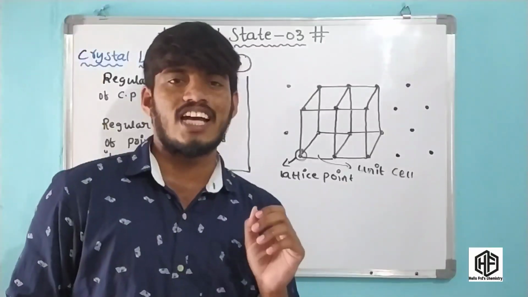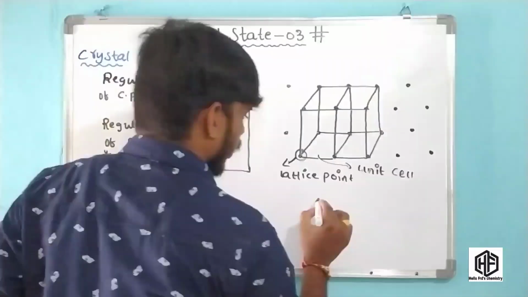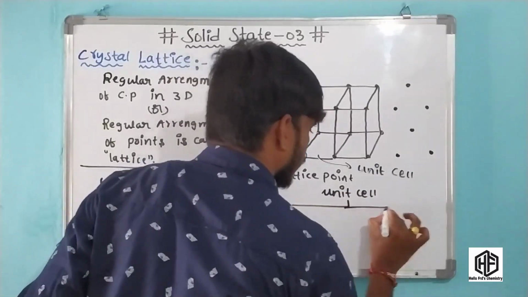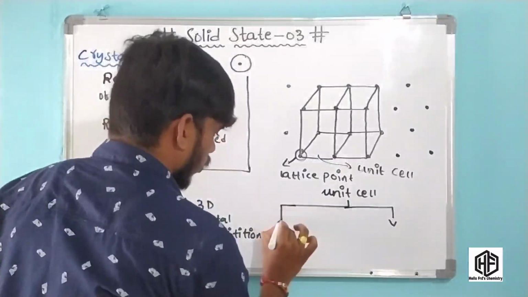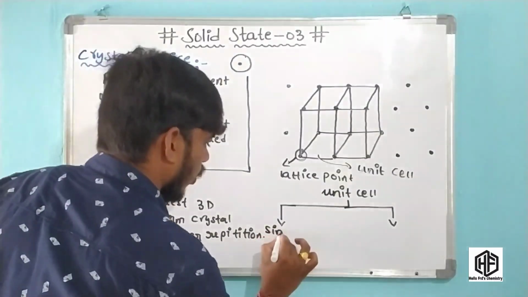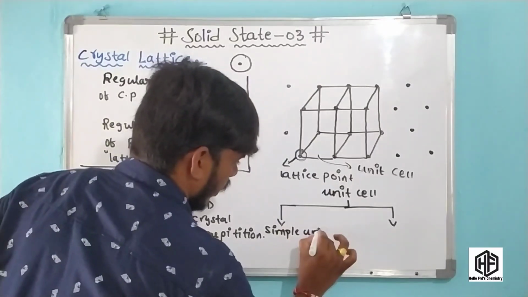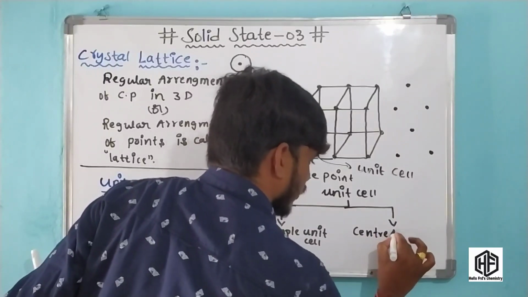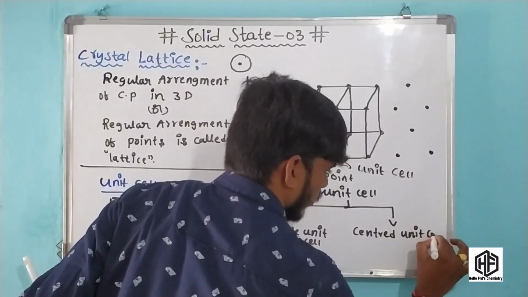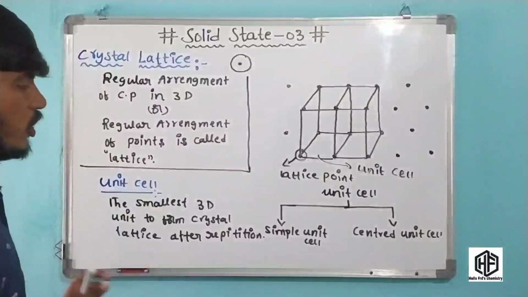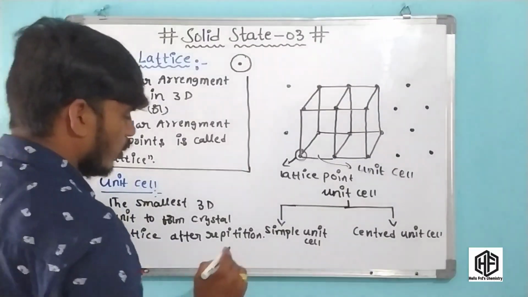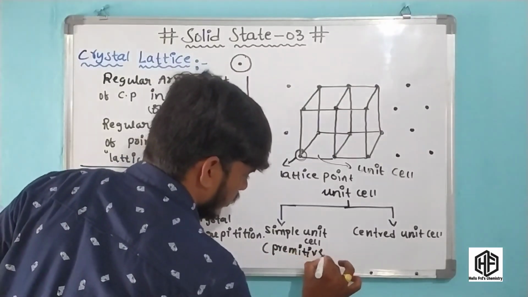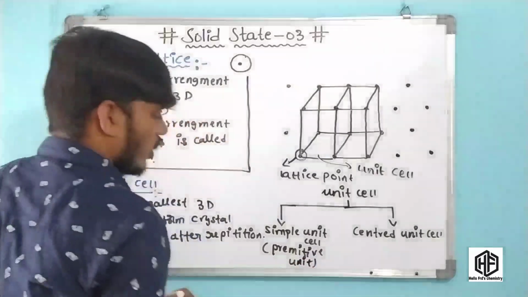Friends, unit cell is classified into two categories. Okay friends, one is simple unit cell and another one is centered unit cell. First one is simple unit cell and another one is centered unit cell. This simple unit cell is also called a primitive unit cell.